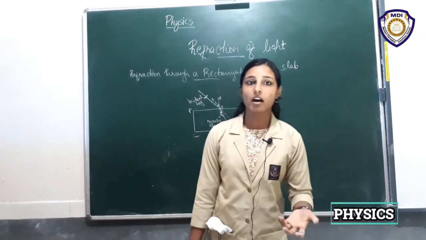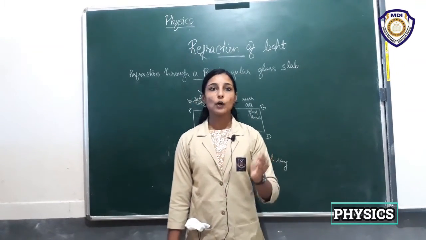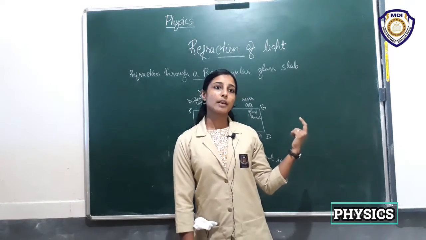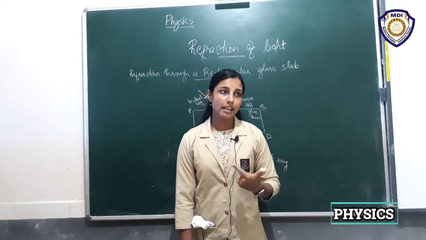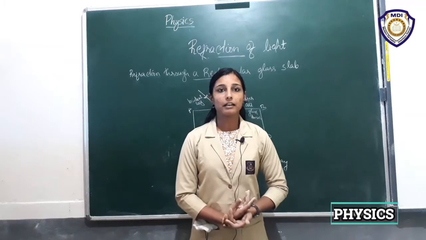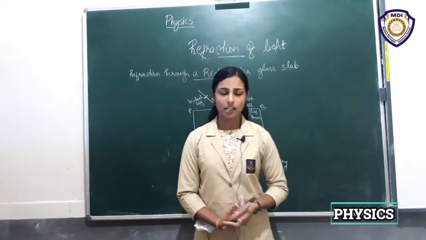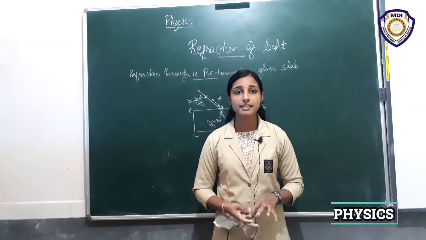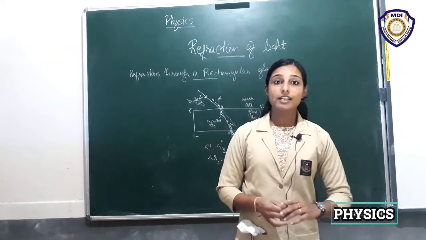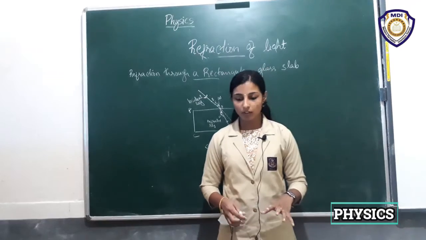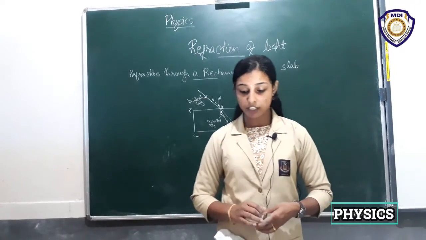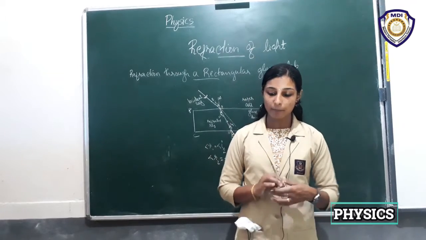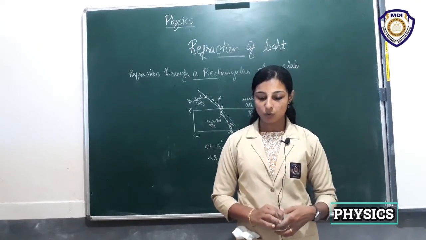All that we have to discuss under the topic refractive index, which tells us about rarer and denser media. So just know that the cause of refraction is the change in speed of light as it enters from one transparent medium to another.